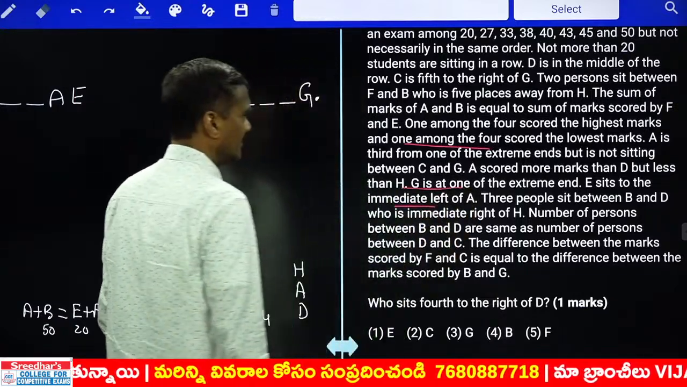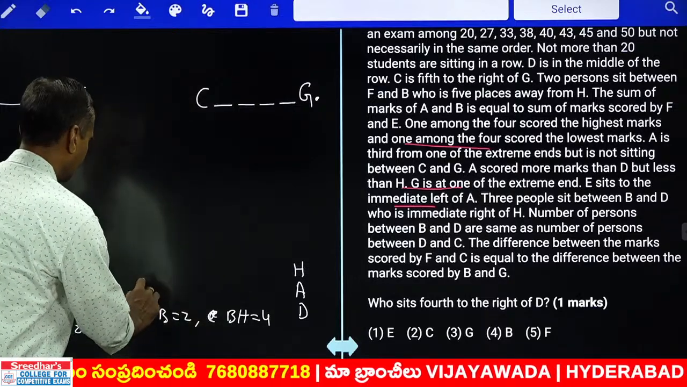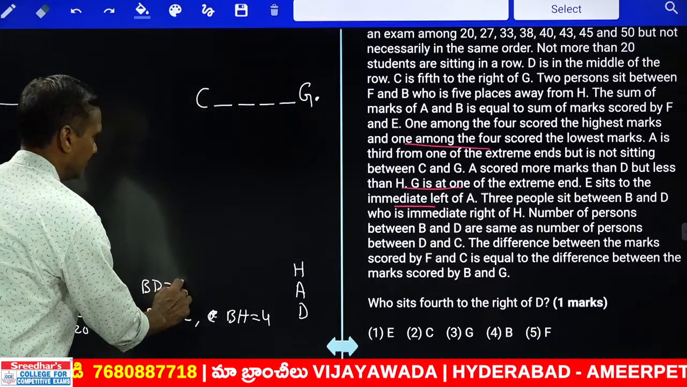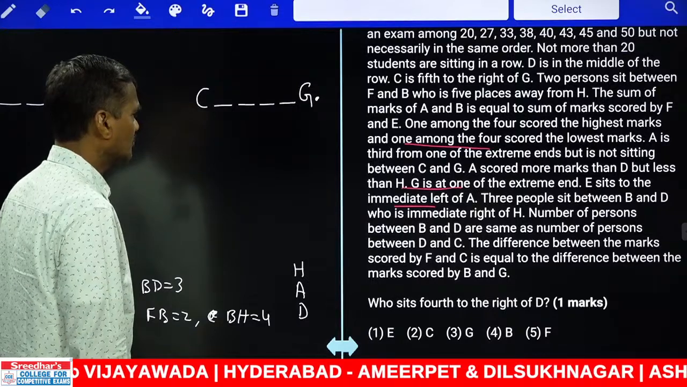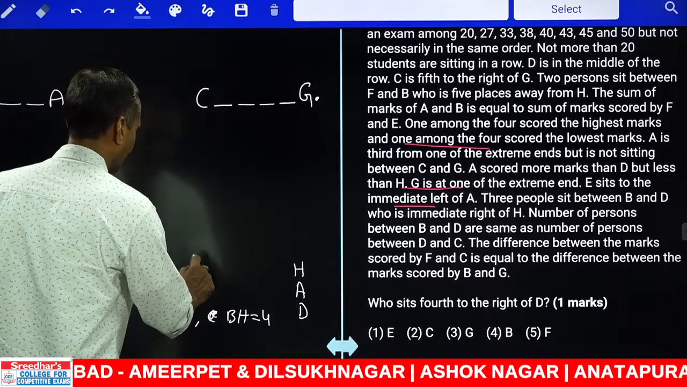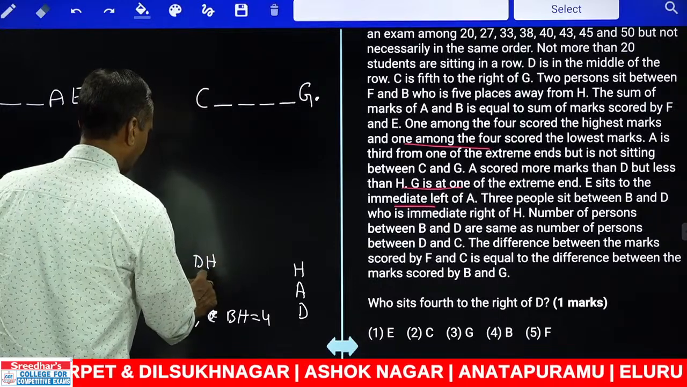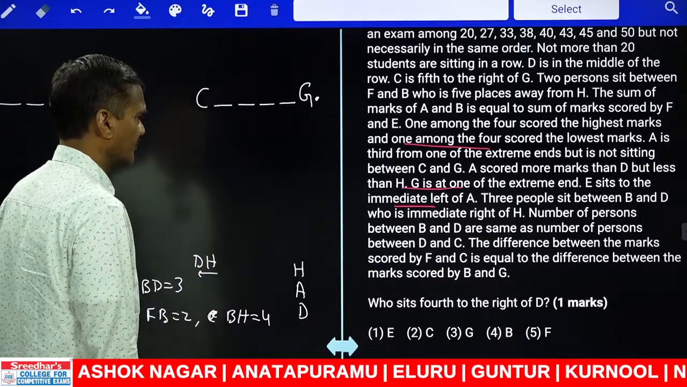3 people between B and D. In between B and D, how many people are there? There are exactly 3 people between B and D. And D is to the immediate right of H. Where is this D? D is to the immediate right hand side of H.